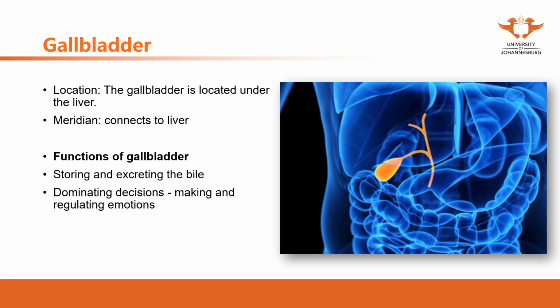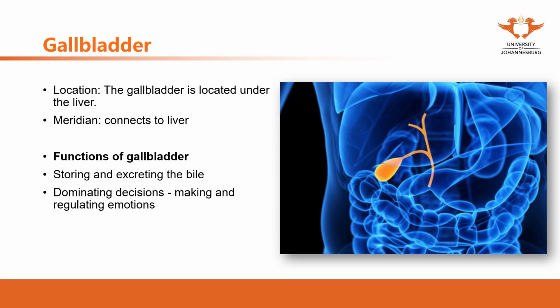The actual liver qi will be transformed into the bile, and it is stored in the gallbladder with the assistance from the liver, especially from the liver function of regulating the qi flow. The gallbladder qi can excrete the bile during the digestive function.